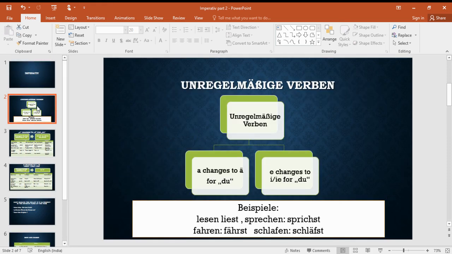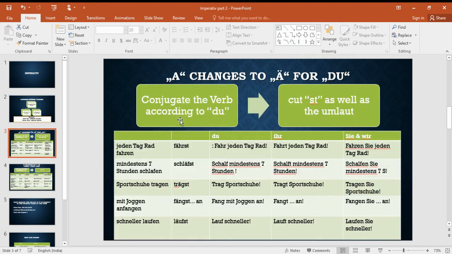We'll revise quickly. Special cases, irregular verbs, where a changes to ä. For du, we cut the umlaut also, along with st, for the imperative form. So basically it is the root of the verb only. Fahr, schlaf, trag, fang, lauf. For ihr, it is the verb conjugation for ihr, that is fahrt, schlaft, tragt, fangt. For Sie also it is the conjugation for Sie. You add Sie as the word here. Okay.